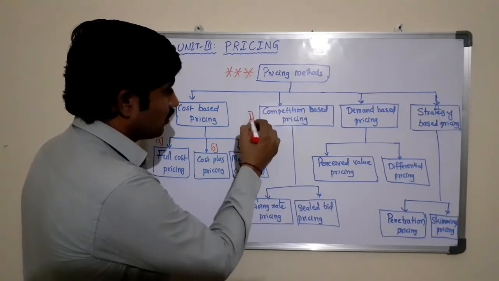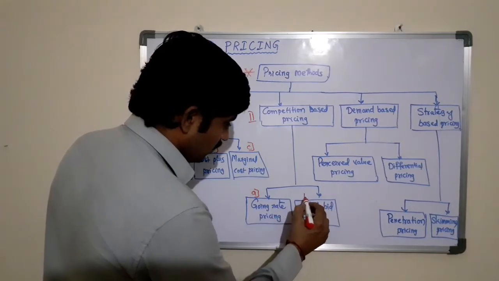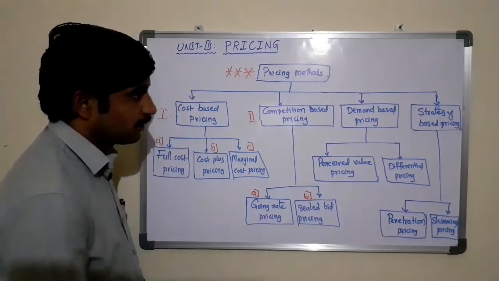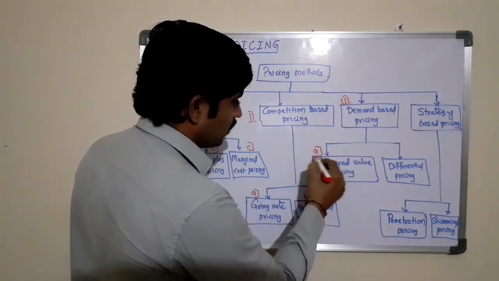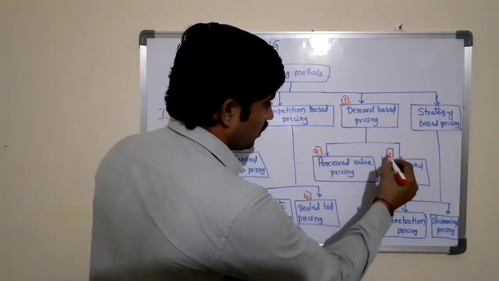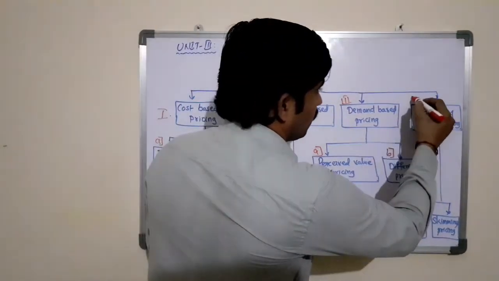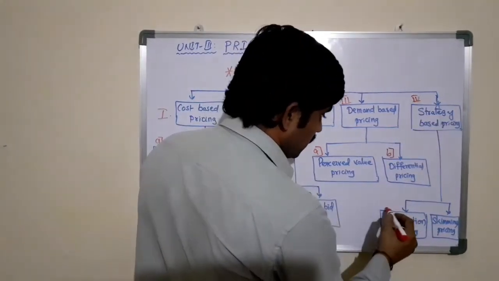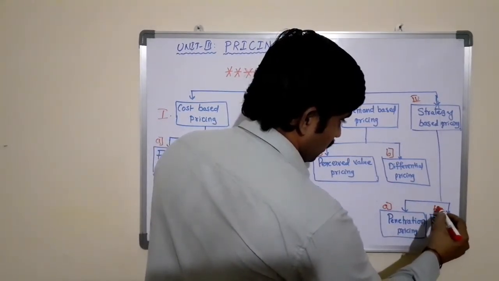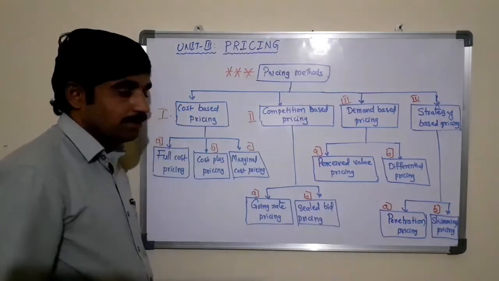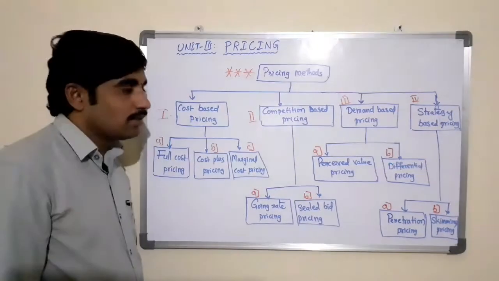And based on competition, there are two: going rate pricing and sealed bid pricing. Based on the demand, again classified into perceived value pricing method and differential pricing method. So the fourth one is based on strategy. Here the market penetration and market skimming. Based on the penetration and skimming, we will take the decision on price of the product.